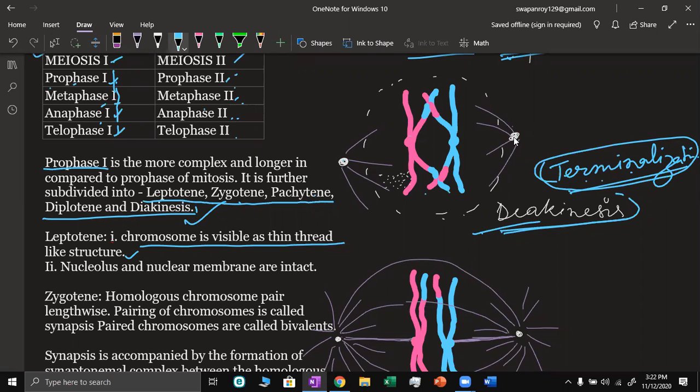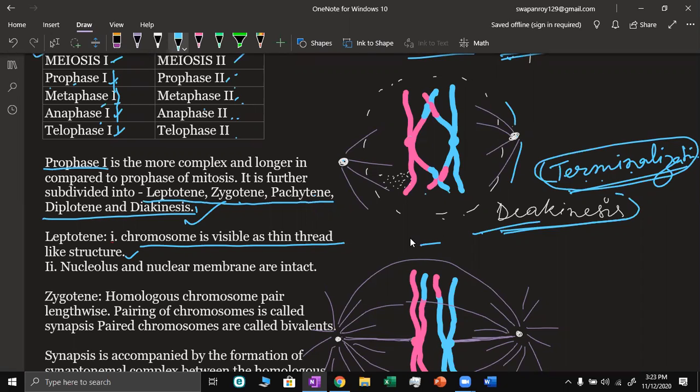Of course, in a plant cell there is no centriole, so we cannot say that centrioles have moved to the opposite poles. But by the end of prophase, the spindle fiber has started forming.